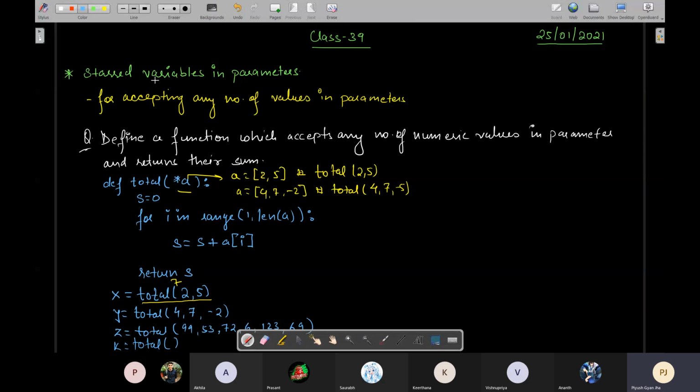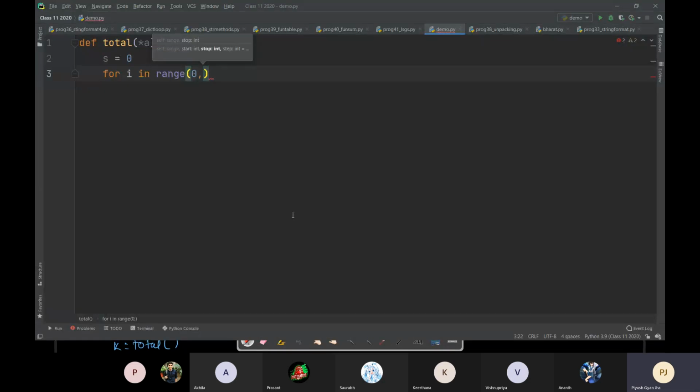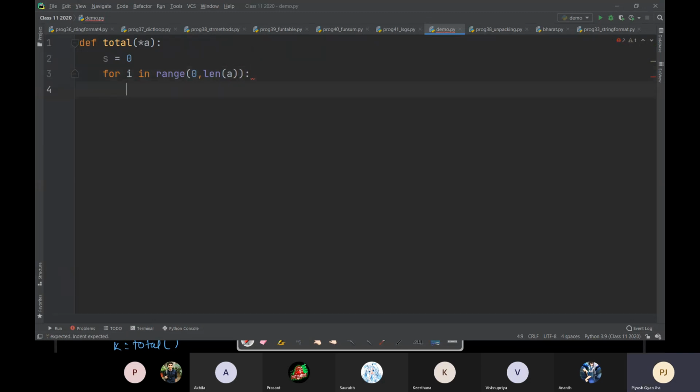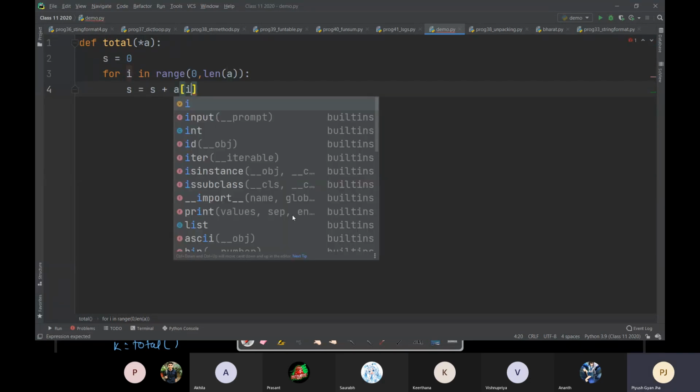I have written 1. 1 नहीं होगा, वहां 0 होगा. Len of A, and then you can write S is equals to S plus A of I. ठीक है.